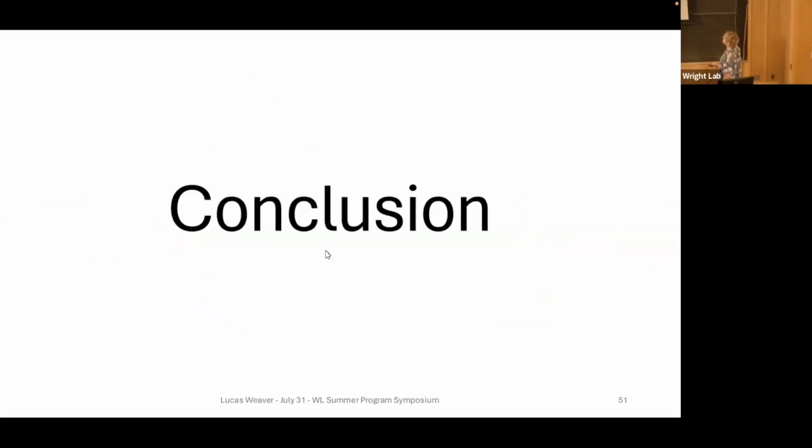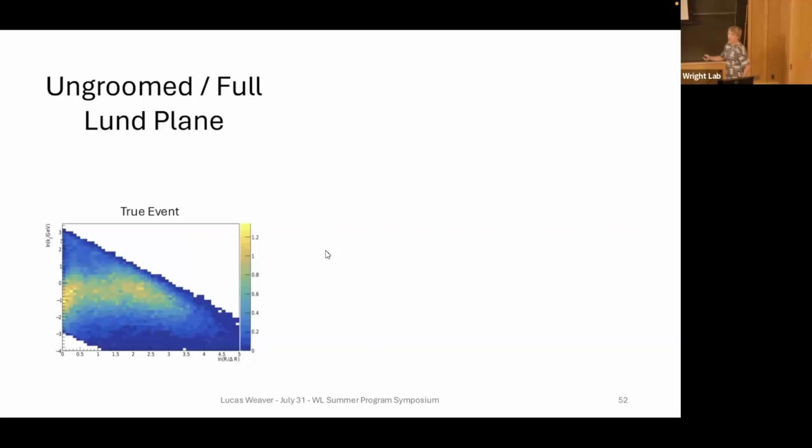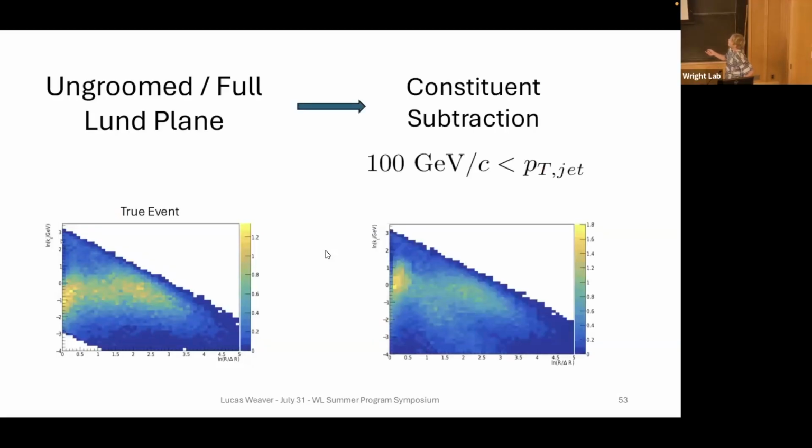So in conclusion, we find that it is possible to recover the lumen plane, but it depends on the situation. For the ungroomed or the full lumen plane, your best bet is using constituent subtraction. It works best for jets of momentum of 100 gigaelectron volts or higher. We see that it gets the perturbative QCD region. It's getting a little bit of the proton-proton underlying event, but there's still the smear here from the background.